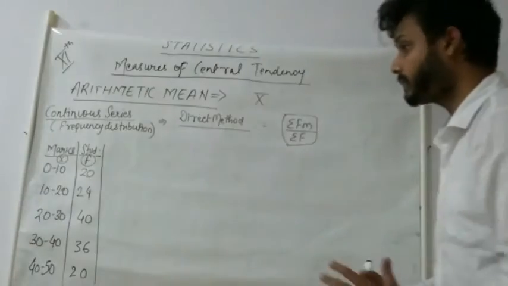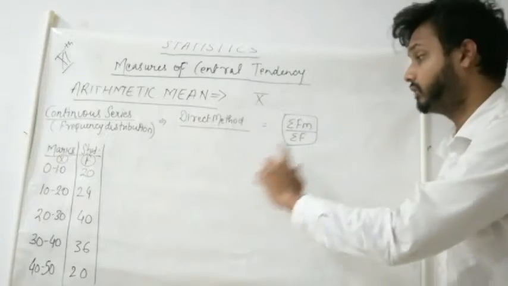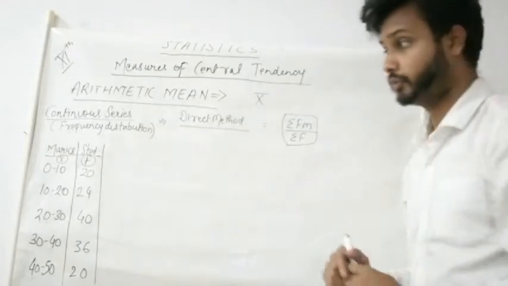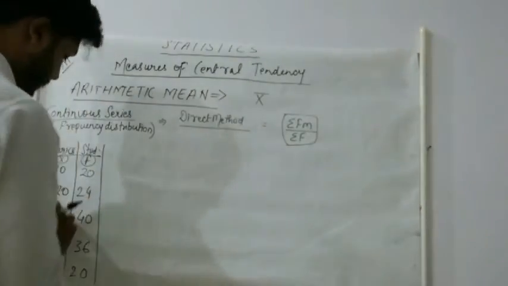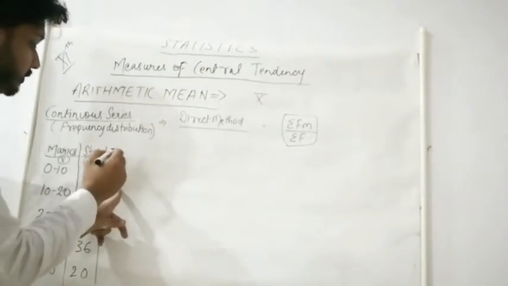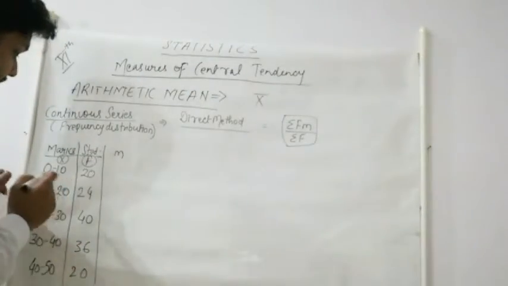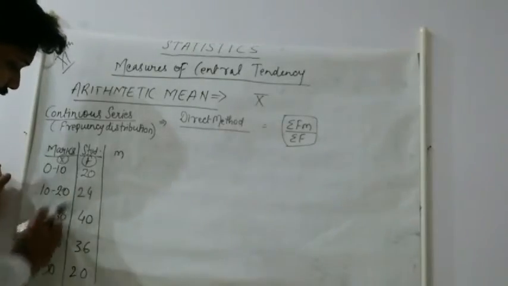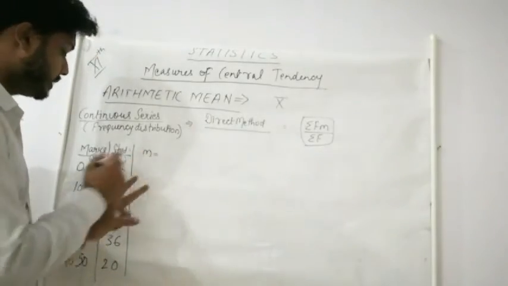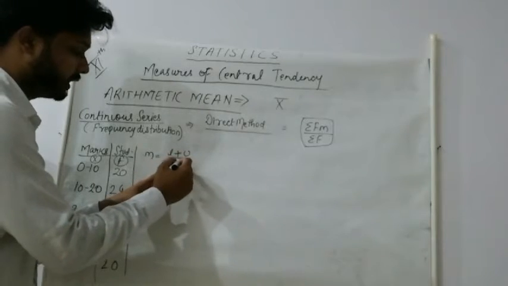Now students, what changes here? f we know, that is the frequency we are given, but what is this m here? So m is the mid value, because here it is given in range, so we cannot take any number as our x. That's why we will have to find the m. And what is m? M is the mid value of the series. How do we find out the mid value? It is lower limit plus upper limit divided by 2.